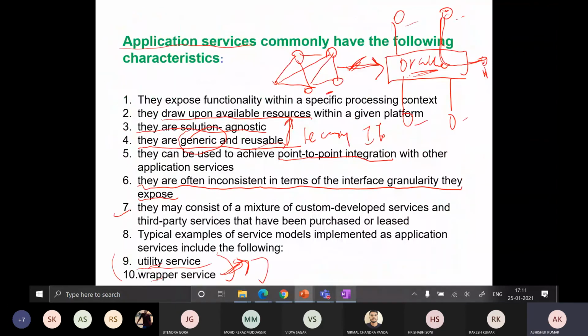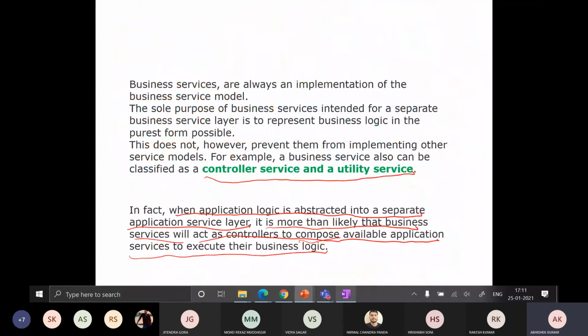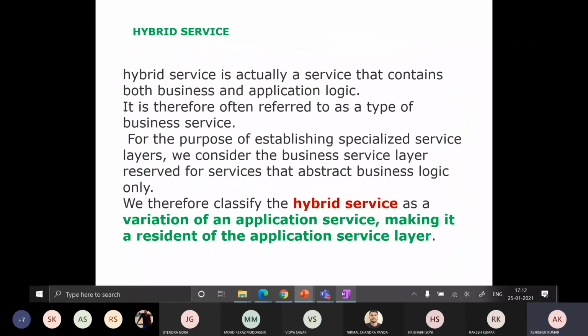If you go through the definition of these points, it may look somewhat complex. See over here: it encapsulates specific business entities such as invoice or time sheet. It is useful for creating highly reusable, business process agnostic services that are composed by an orchestration layer. And see how complex it is to explain to you. Similarly, we have task-based services over here, and one more is hybrid services.